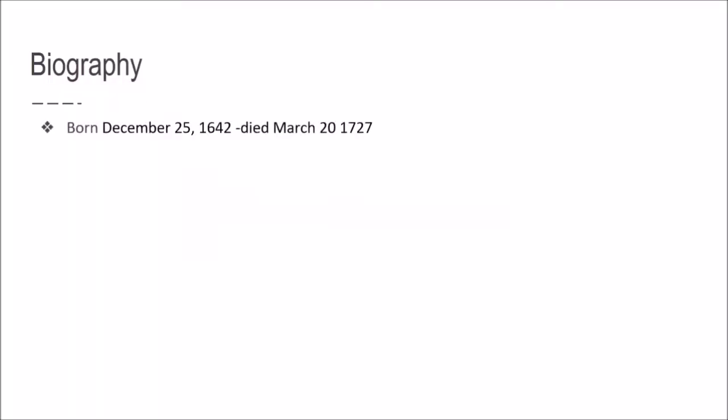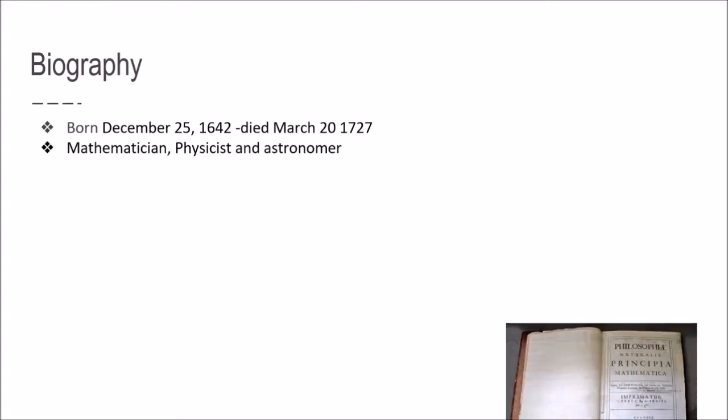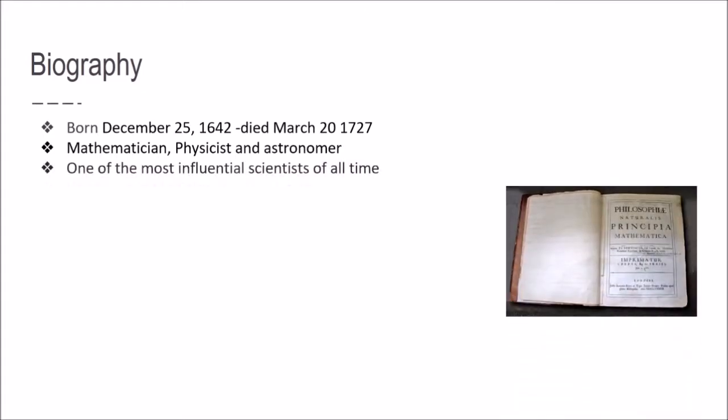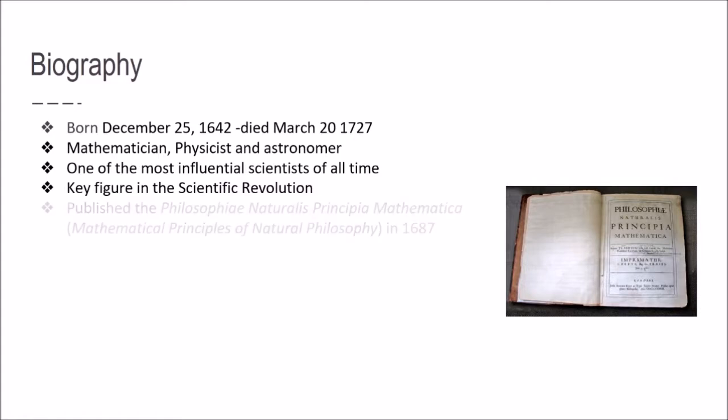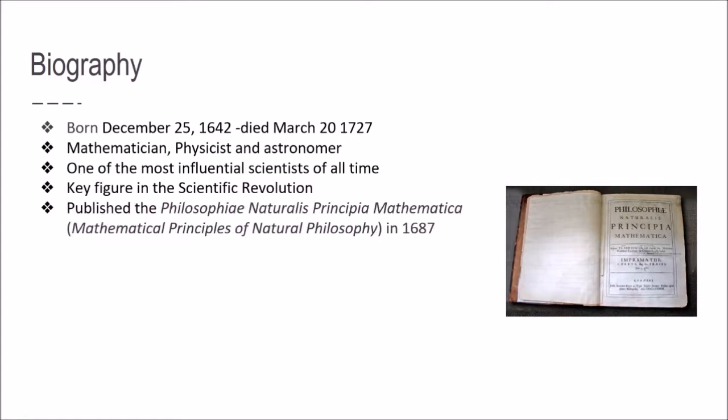Isaac Newton was born on a small farm on Christmas Day in 1642. Newton was known throughout history as a mathematician, physicist, and astronomer, and became a key figure in the scientific revolution. In 1687, he published his most renowned work, Mathematical Principles of Natural Philosophy, which marked the epoch of a great